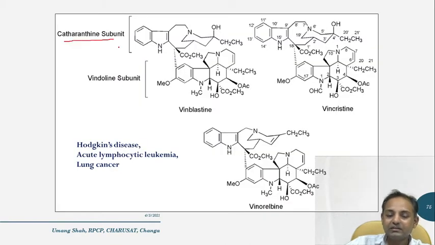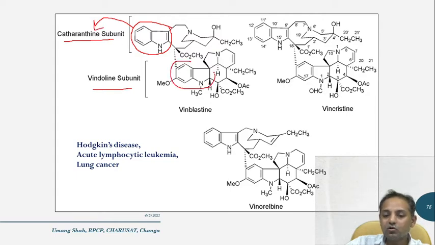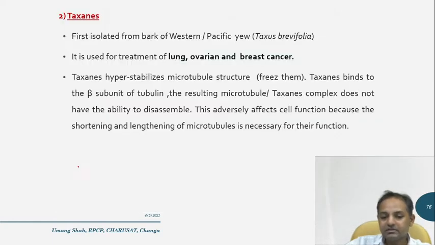Now, this is the catharanthine subunit and this is the vindoline subunit. As I said, the indole-containing moiety is called catharanthine, and the indoline-containing moiety is called vindoline. Why is it called indoline? Because the double bond is absent. Here the double bond is present, which is called the indole nucleus. These are the structures of vinblastine, vincristine, and vinorelbine, and they are basically used in Hodgkin's disease, acute lymphocytic leukemia, and lung cancer.